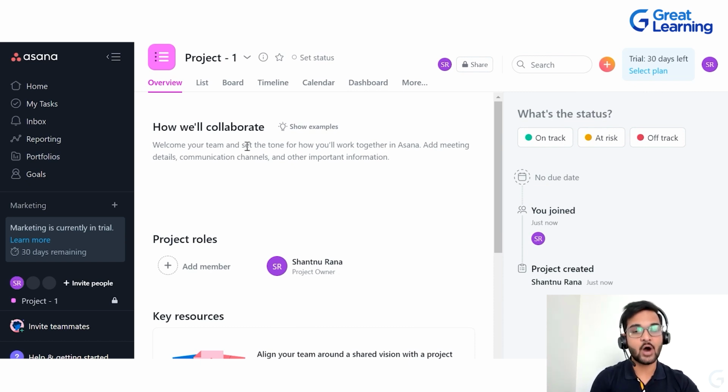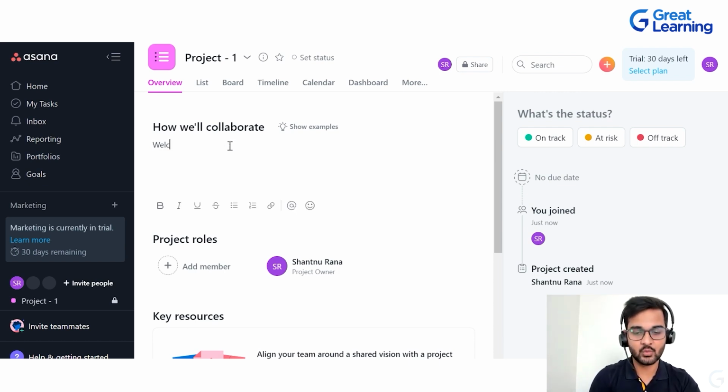Now one thing is how we'll collaborate. Whenever one team member is added, they will be able to see a message. So let's say you can type over here, welcome to project 1, or anything.